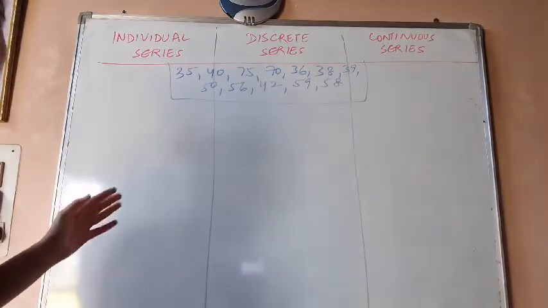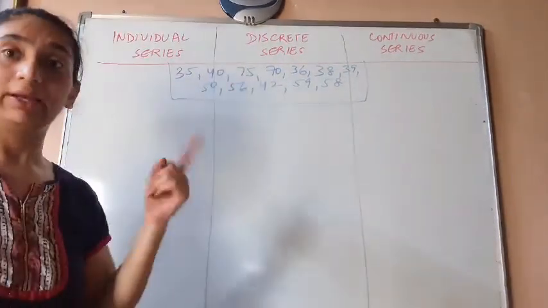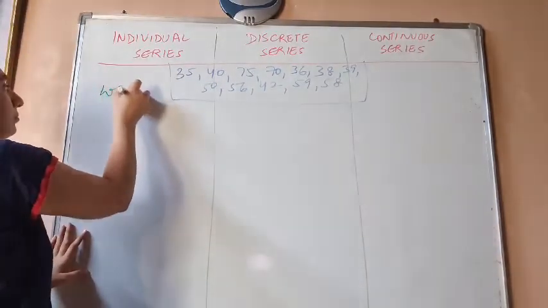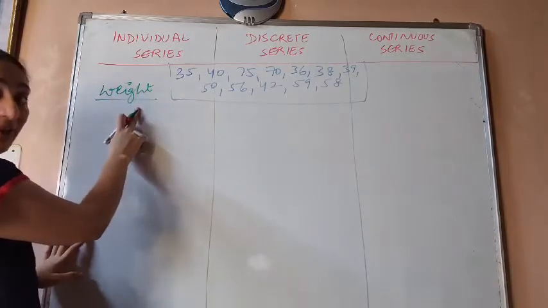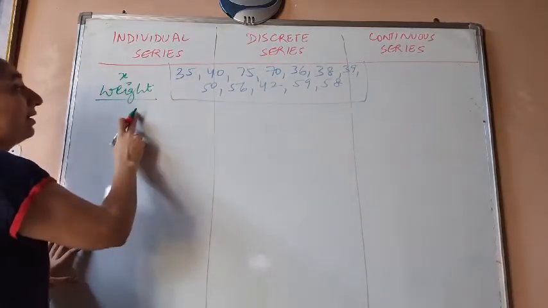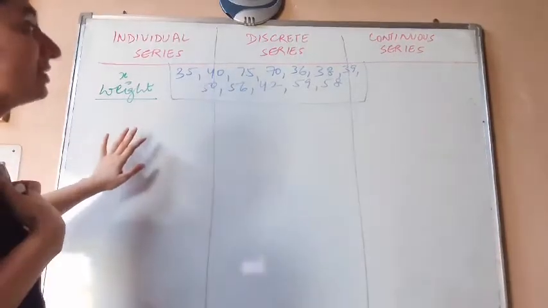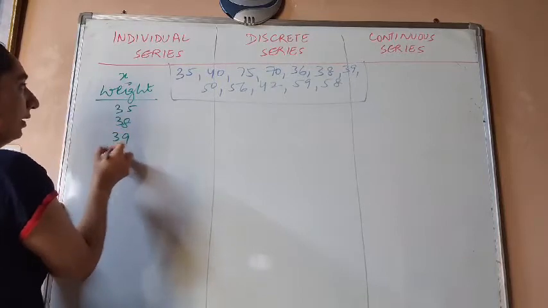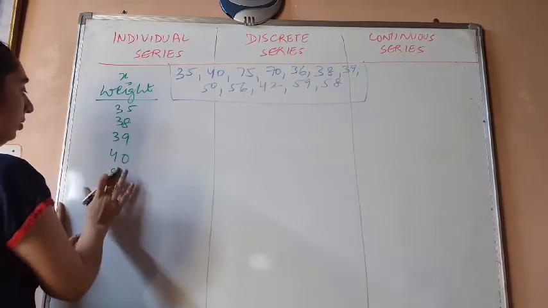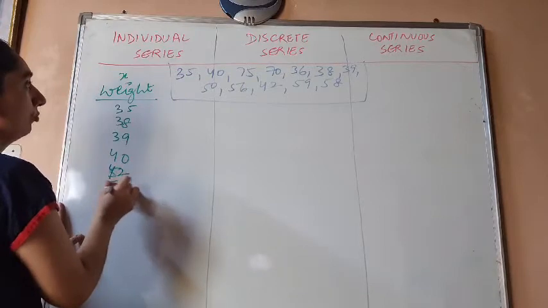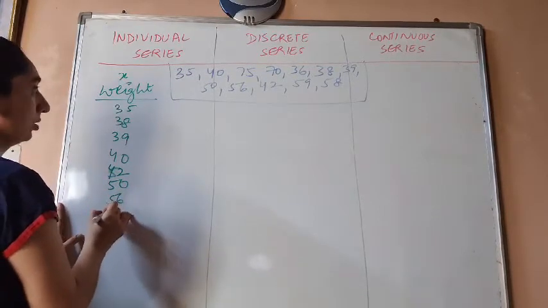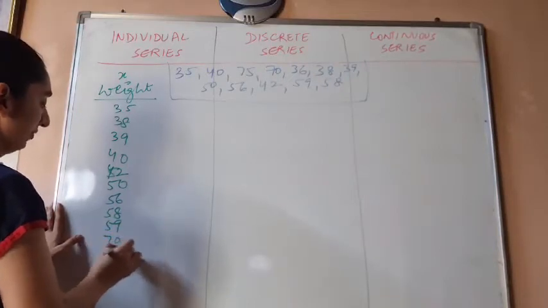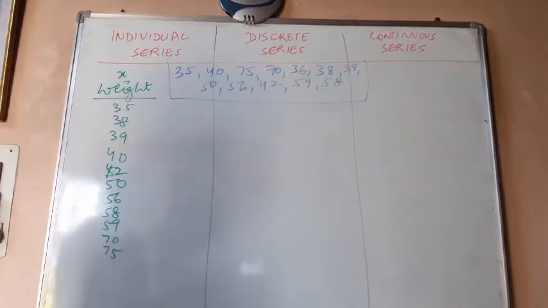Under individual series, I will arrange this data either in ascending form or in descending form. So what I do, I write down weight because this is my variable. Then I am arranging this data, let's say, in the ascending form. So I start with 35, then 38, 39, 40, 42, 50, 56, 58, 59, 70 and 75. So this is my individual series.